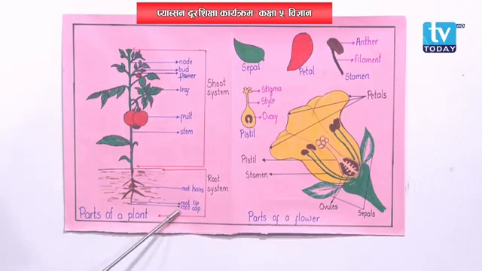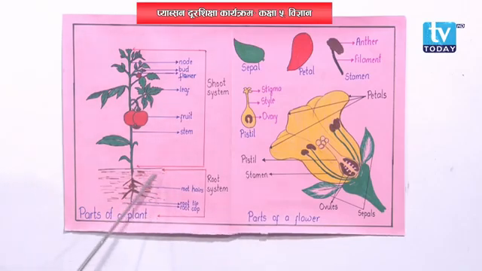Okay. Root, as we have seen, it lies underground in the soil. It is the part of a plant that grows underground in the soil. That means it is not visible outside, and it is the non-green part of a plant.